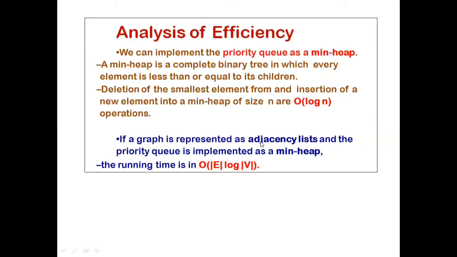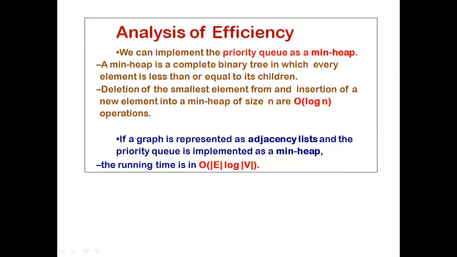The edges are represented in an adjacency list. So in total it should have a maximum of E edges, so modulus of E, and the operation is performed in log n time, or log modulus of V time. Because here the edges will be stored, that is why adjacency list. So modulus of E, and the operation will take log of modulus of V time. So that will be E log modulus of V.